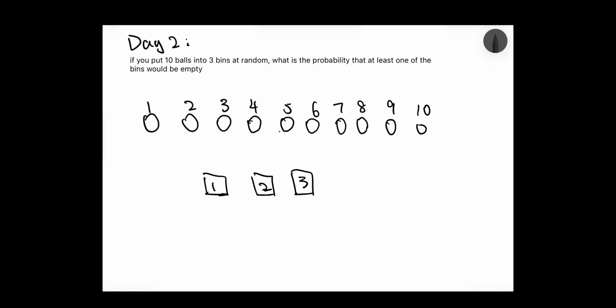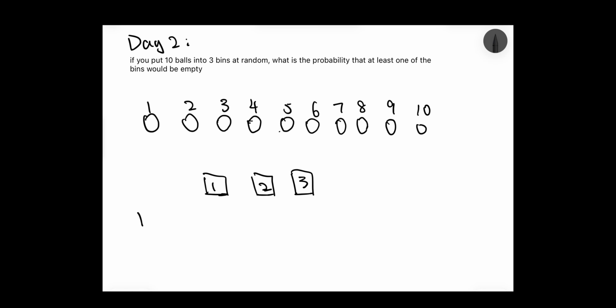Hey, I hope you guys have a solution by now. If you don't, worry not, I'm going to explain the solution in just a minute, and it's going to be really easy and simple to understand. So I have the scenario drawn out down here. We have balls labeled 1 through 10 and bins labeled 1 through 3.